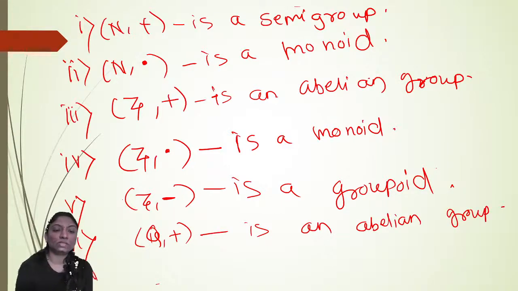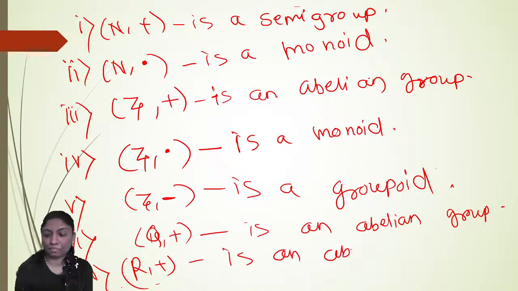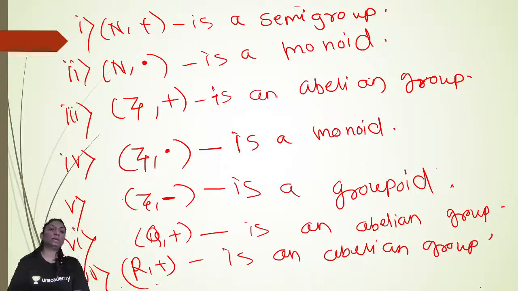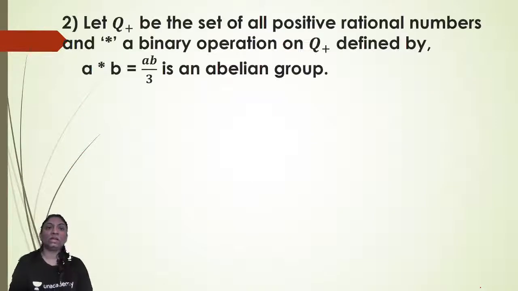Sixth one, the set of real numbers with respect to addition is an abelian group, right? So there are many examples here, which are group, monoid, semi-group, abelian group, everything. Okay, now we'll see the next example.